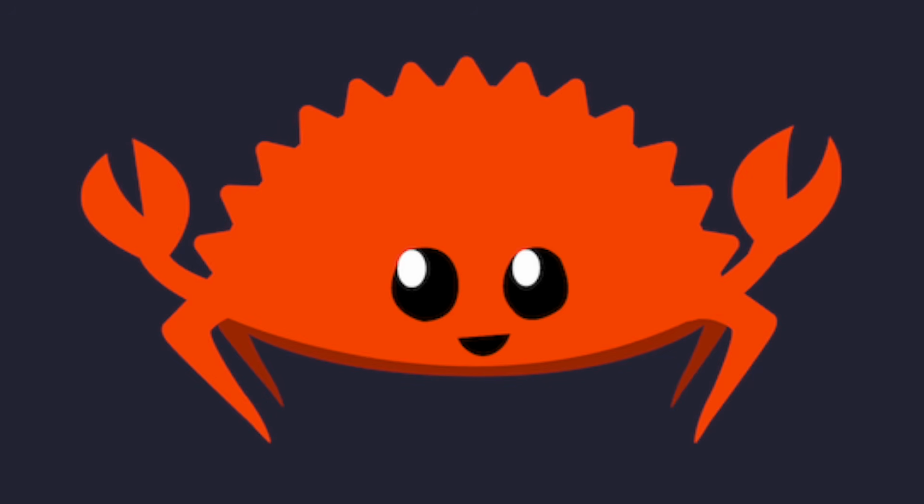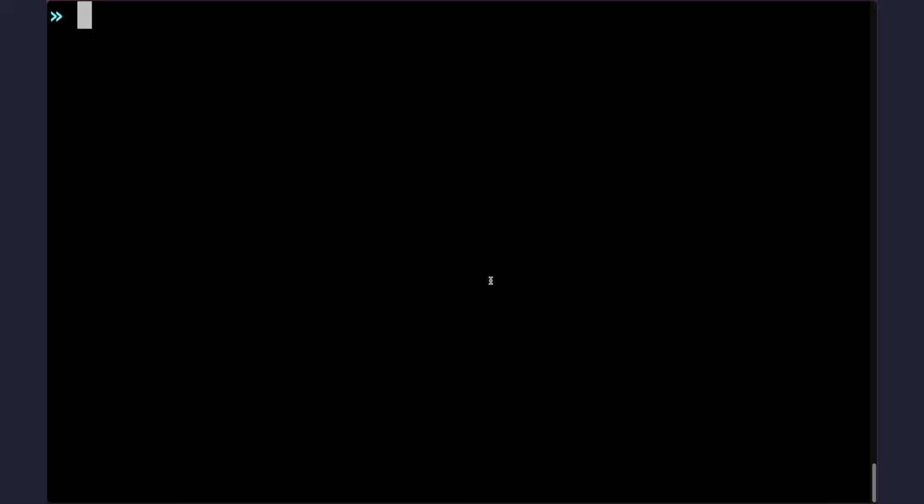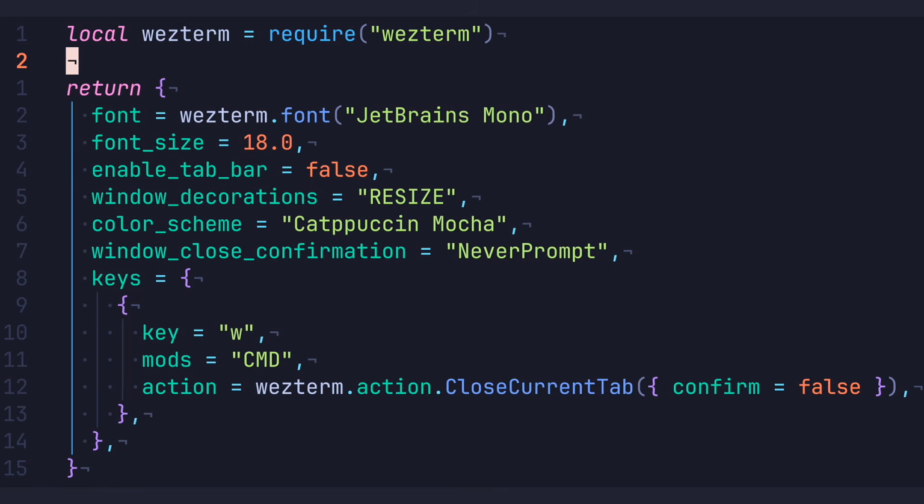WezTerm. I first started using WezTerm because I really like ligatures, and at the time I couldn't find any other terminal emulator that implemented them correctly. Since then, I've never had a reason to switch. It's fast, simple, runs everywhere, and it has easy configuration done in Lua. Anytime I consider using anything else, I quickly run into some weird edge case and just default back to what works. My config is at most 16 lines of code, and it does absolutely everything I need.